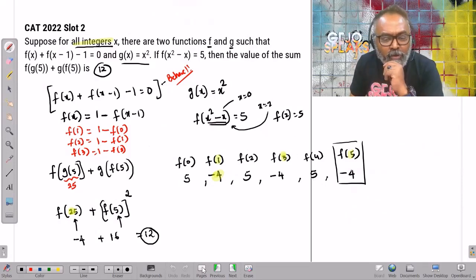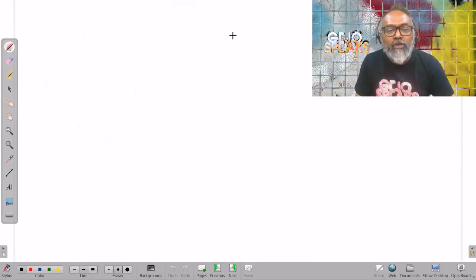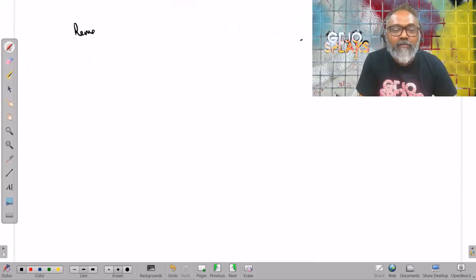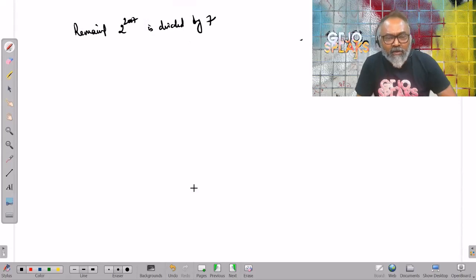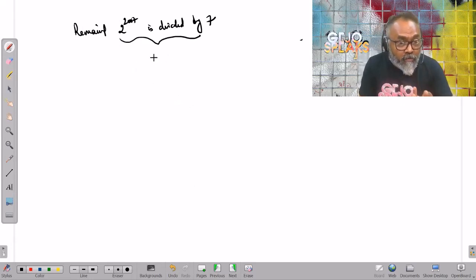Let me also talk about other sequences that behave. For example, somebody wants to find out the remainder when 2 raised to 2007 is divided by 9 or divided by 7, let's take divided by 7. I think there are a lot of ways to solve it. You can convert this into a kind of sequence, or I'm just going to take 2 raised to n divided by 7.